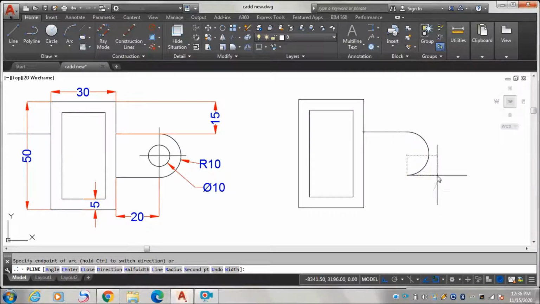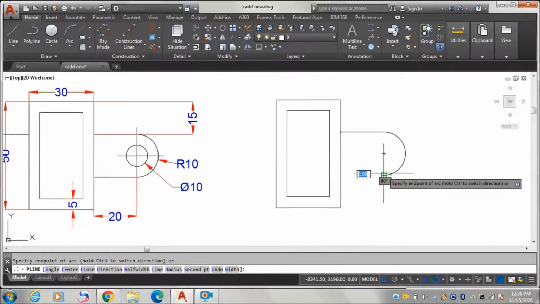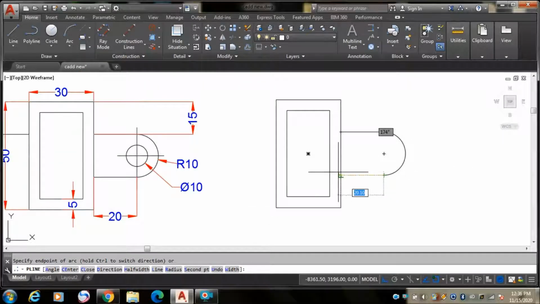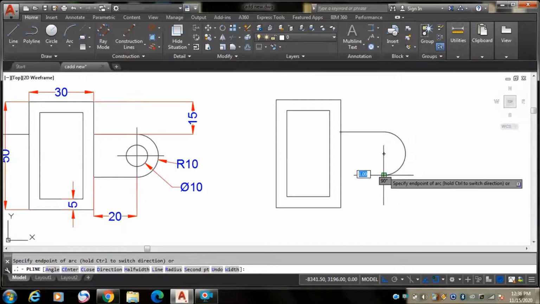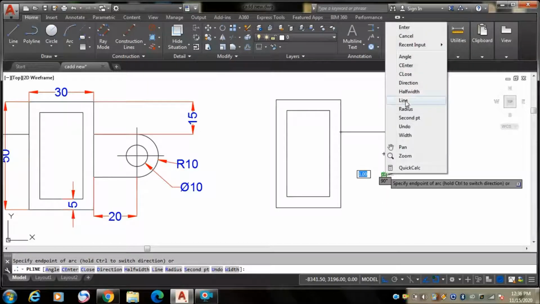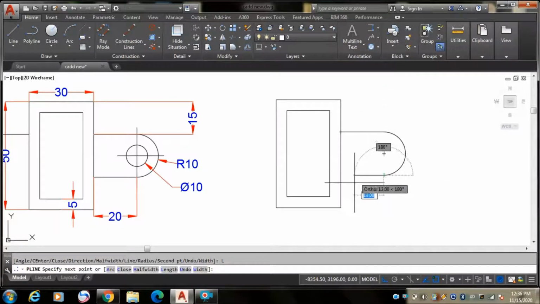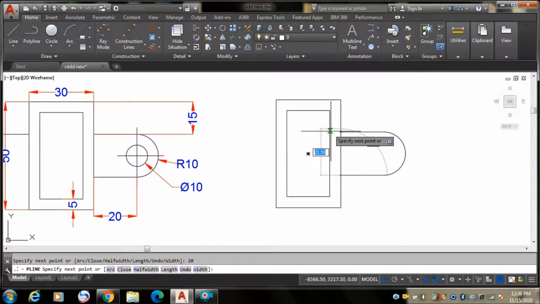Now I'll connect this with this, again it is 20. Then you have to take a line here. Right click and go for line, then you can click or you can go for 20. You can join, then press escape to come out from that activated command.